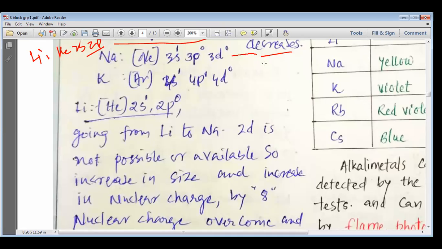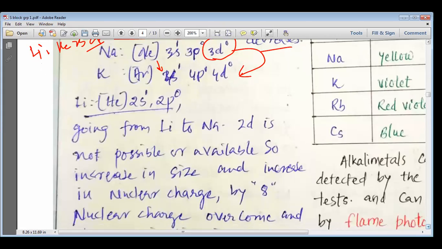But when you go from sodium to potassium, what happens? This 3d is also added the first time, and that is why the increase in the volume is a little bigger, so the increase in volume is more as compared to the increase in mass, and that is why the density overall decreases.